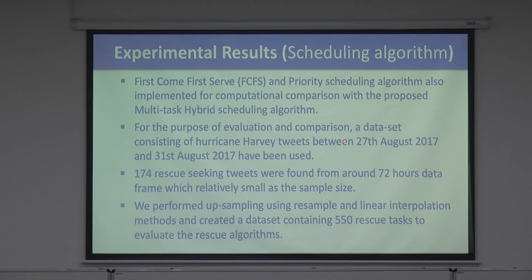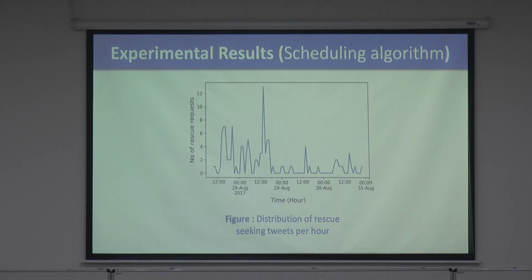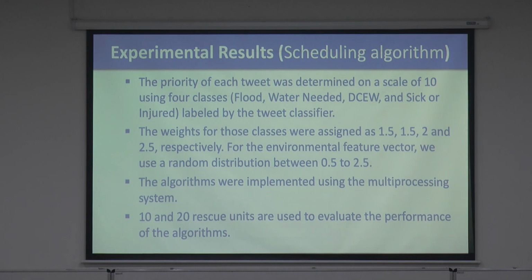We have taken real tweets, but simulated the rescue operation. 174 rescue-seeking tweets were found in a 72-hour window, and we performed some upsampling so that we have 550 rescue-seeking tweets. This graph shows that when the tweets arrive, you see a sudden burst, when maybe something happened and many tweets start arriving, and this is how the tweets arrive in that time period.